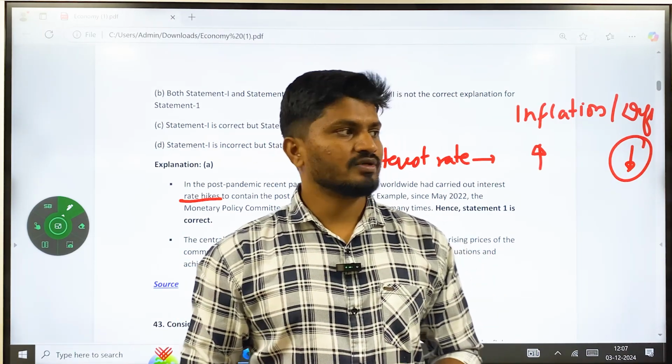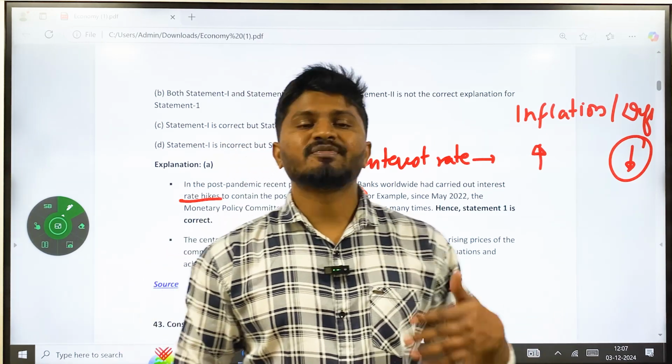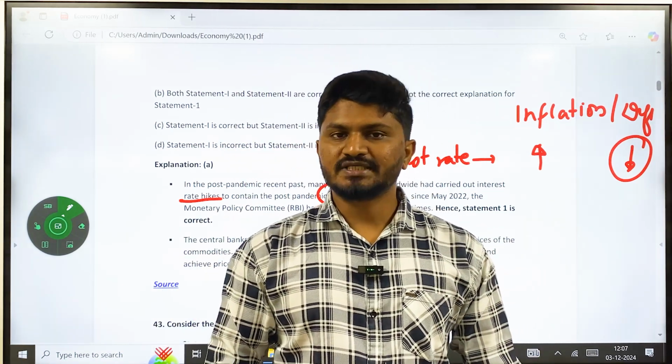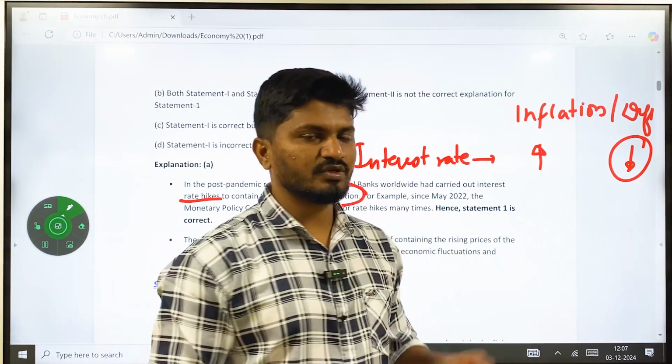Understood, right? So now it is going to improve. People are going to spend more instead of depositing it in the bank. Okay, so statement 1 is correct.